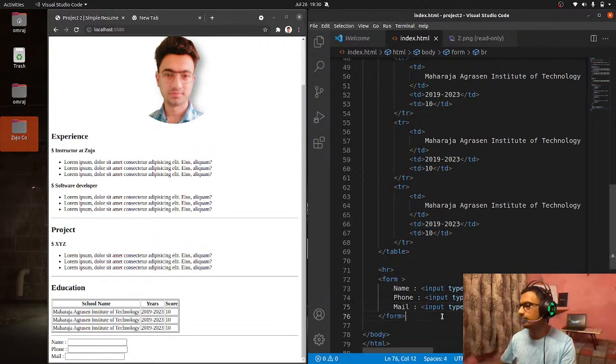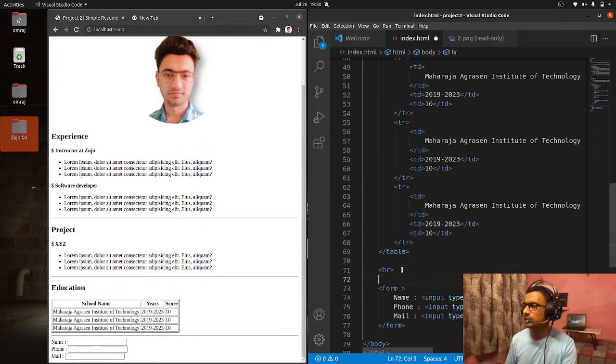We want some gap, but in this form we are not going to get rid of that. So bear with that. We will see how to do the separation part in the CSS part that we are going to start from next, that is from tomorrow. Okay, so we'll do that. Here I have to write something that is contact me.